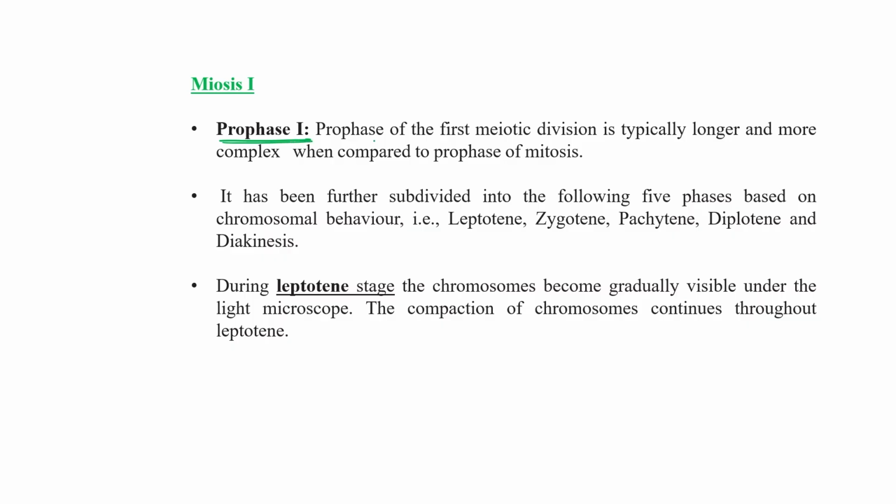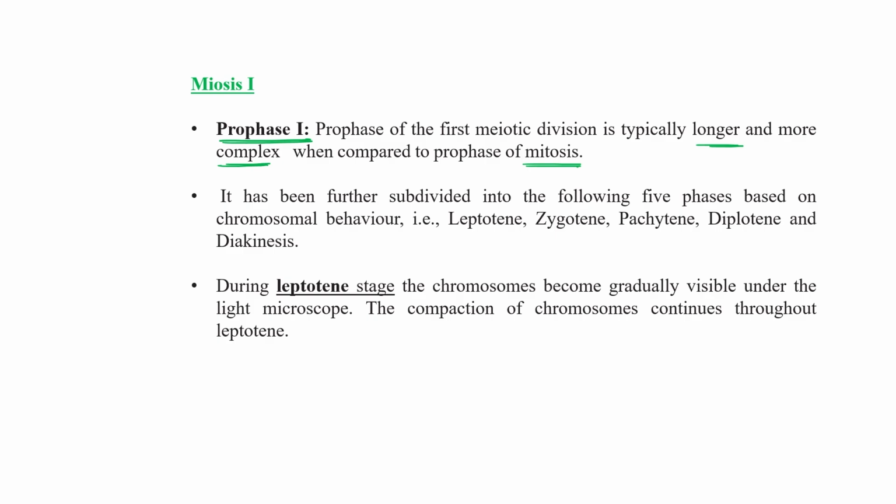Prophase of the first meiotic division is typically longer and more complex if we compare it with the prophase of mitosis, because no crossing over, no recombination occurs during mitosis. That's why the progeny or offspring cells are exactly identical to their parent cell.